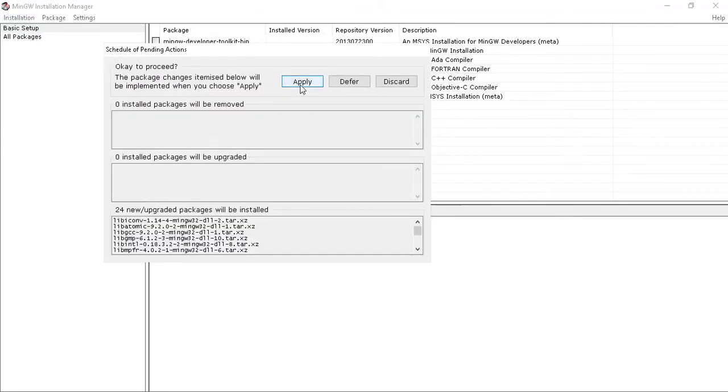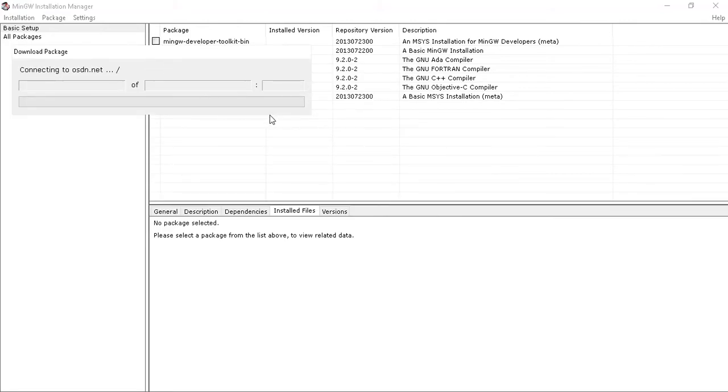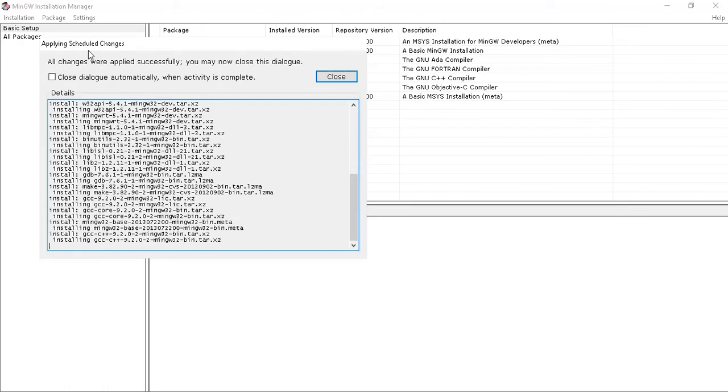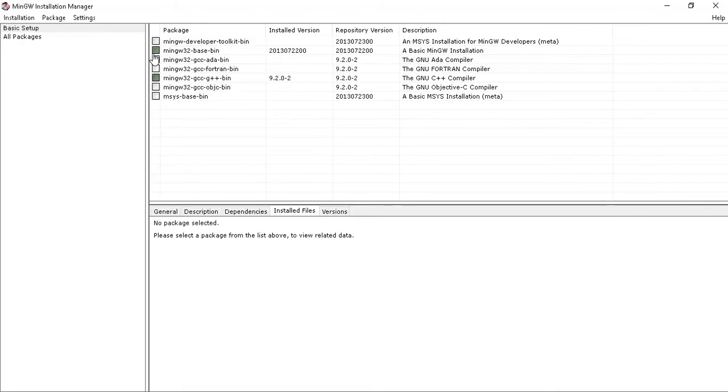Once we click on apply, all these packages will start getting downloaded and installed. So let's wait for the installation. The installation is completed, and once it's done, it will show you this dialog box, which we will close. And now you can see those marked packages are installed and their installed version is also visible.